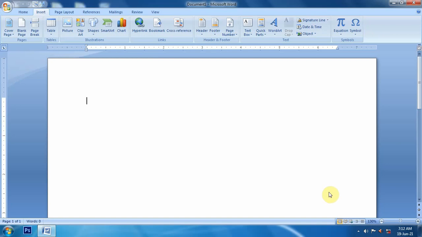Today in this class we will study about bookmark. Bookmark is also like a hyperlink and it makes links within the same document, with the help of which we can come to know where we were in this document or where we studied or edited last time.